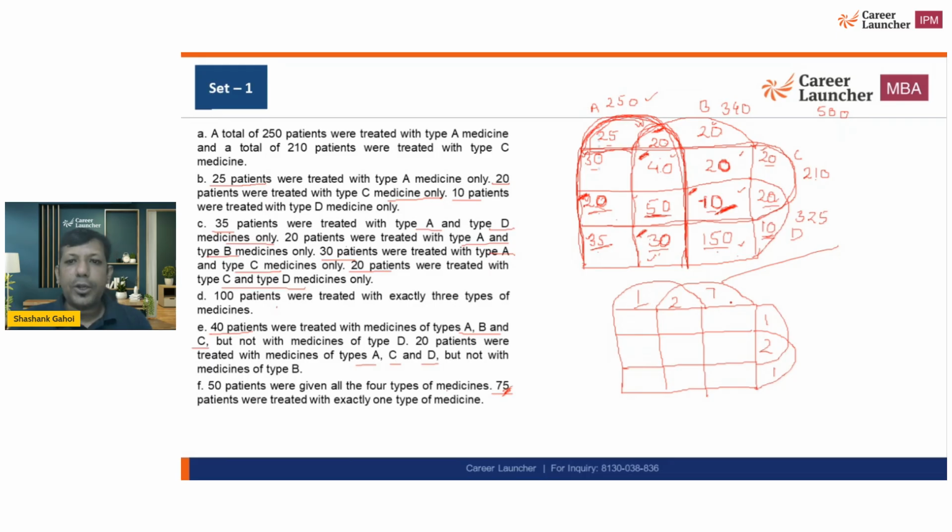Exactly one category means only A, only B, only C, only D. 2 2 2 2 means exactly 2 categories, meaning only A and B, only C and D, only A and C, only B and C, only A and D, only B and D. 3 3 3 3, exactly 3 categories, that is A, B and C, A, C and D, B, C and D, and A, B and D. 4 means all 4 categories. So if you can remember this diagram, this is going to help you a lot to solve any question of Venn diagram of 4.